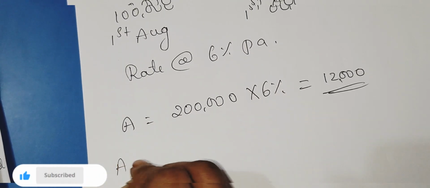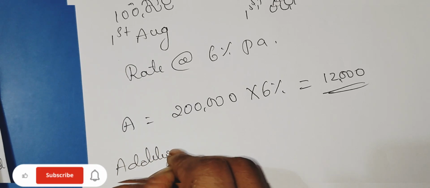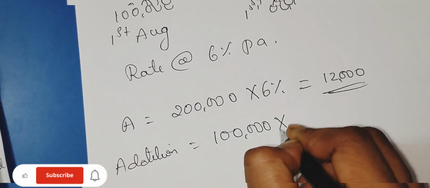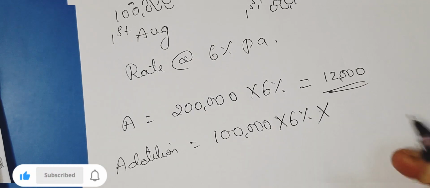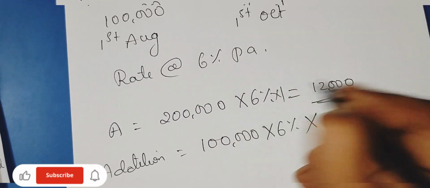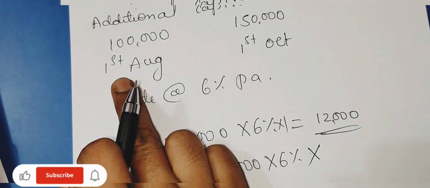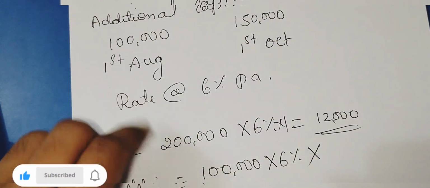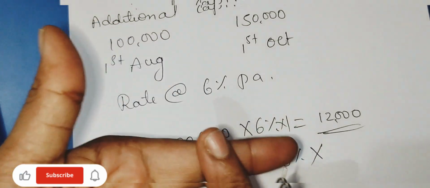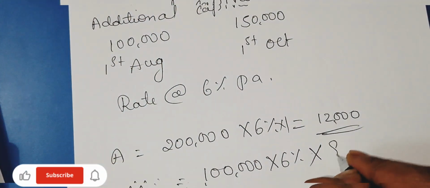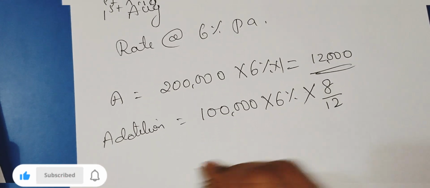And additional capital is also there. On additional capital, 1 lakh into 6%. Here the time period is different. He introduced it on 1st August, so we consider August, September, October, November, December, Jan, Feb, March. Totally it is 8 months, 8 out of 12.